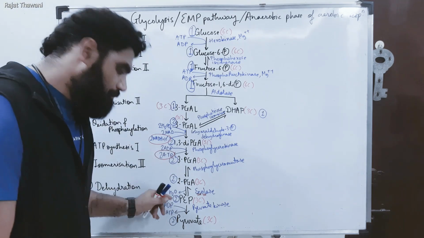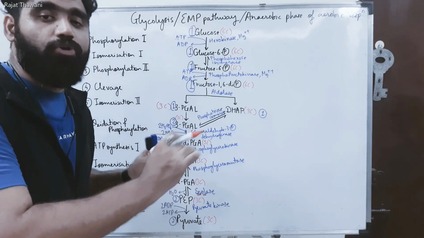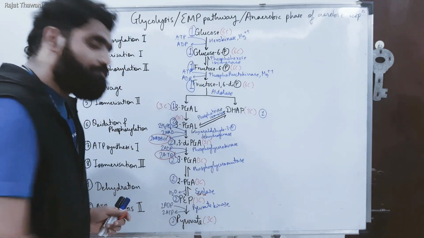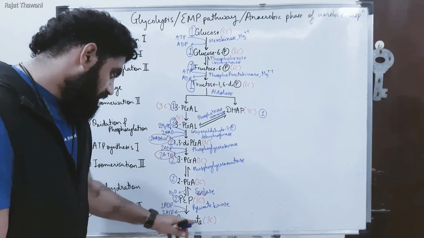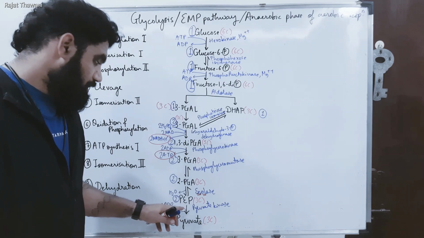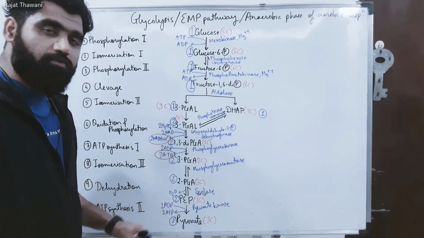Now this PEP further gets converted into pyruvate. So phosphoenol pyruvic acid or phosphoenol pyruvate now releases the phosphate and gets converted into pyruvic acid or pyruvate. Here again you can see pyruvate is formed and phosphate is released. So 2 molecules release 2 phosphates accepted by 2 ADP, resulting in formation of 2 ATP.